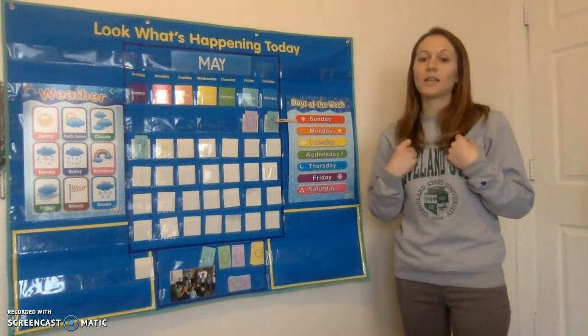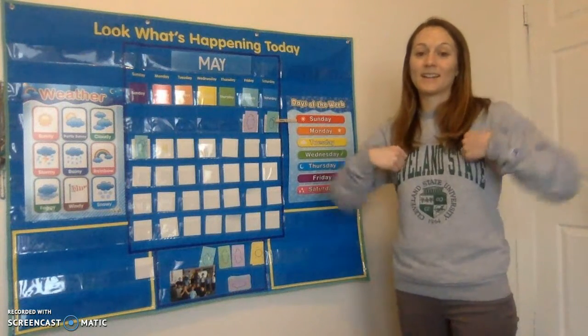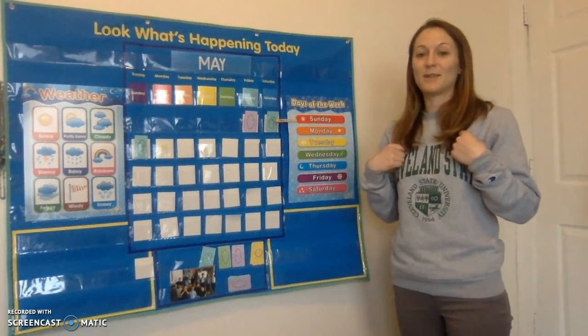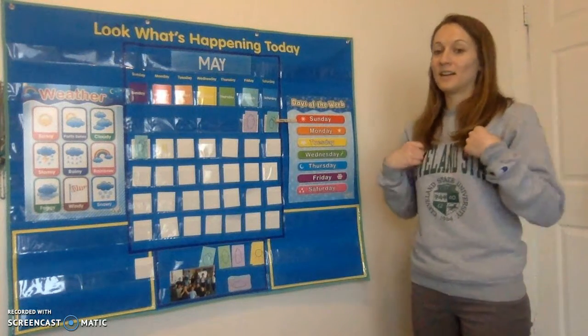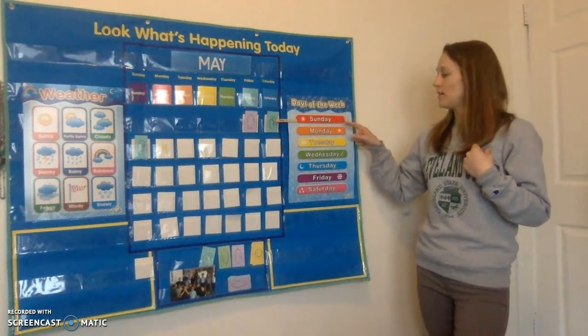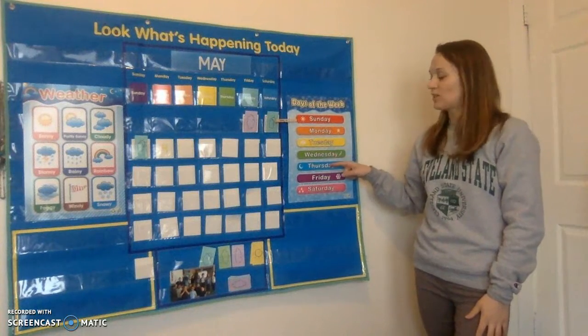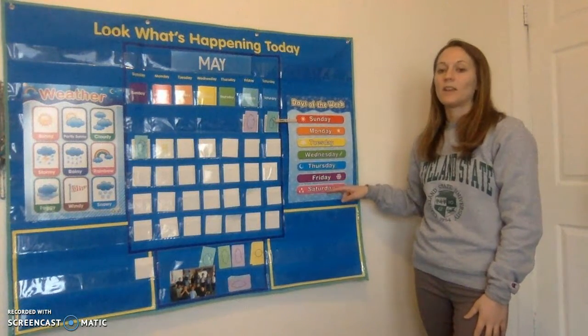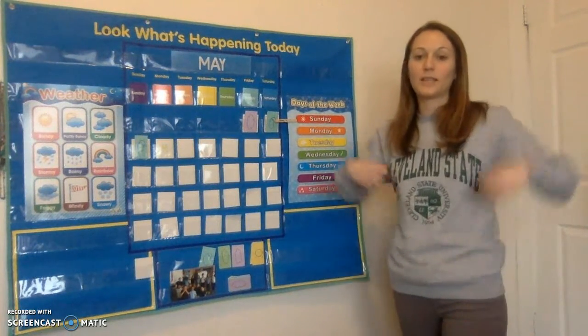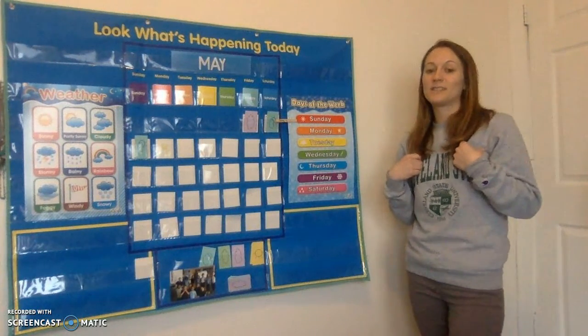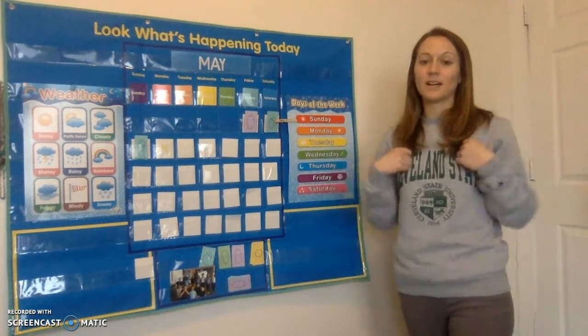Days of the week, days of the week, days of the week, days of the week. There's Sunday and there's Monday, there's Tuesday and there's Wednesday, there's Thursday and there's Friday, and then comes Saturday. Days of the week, days of the week, days of the week.